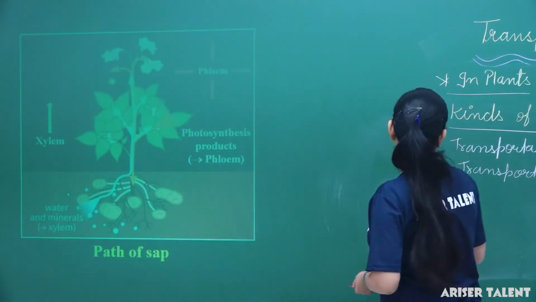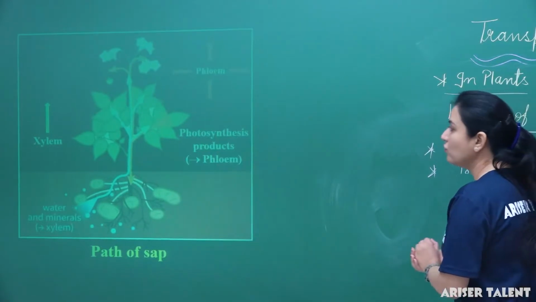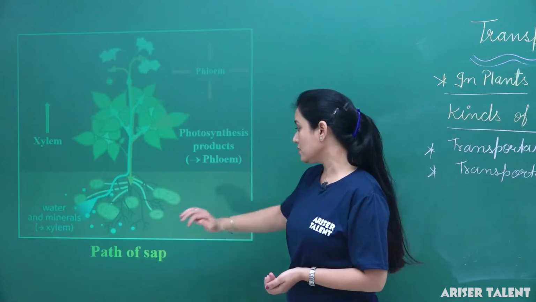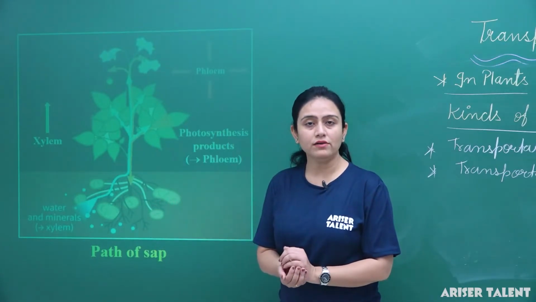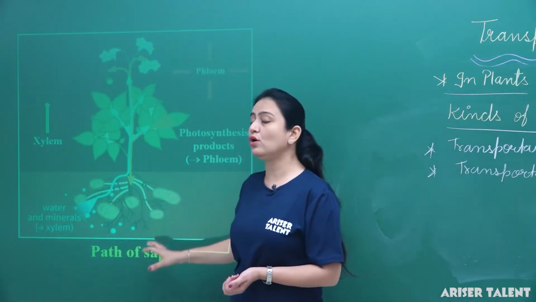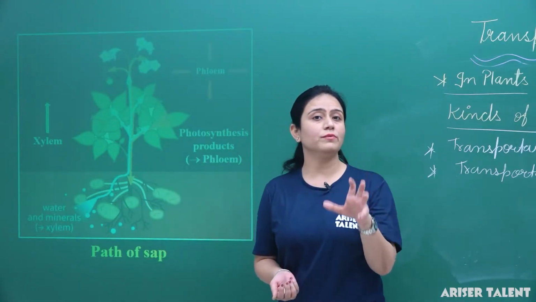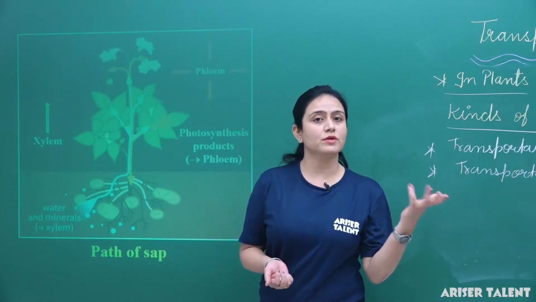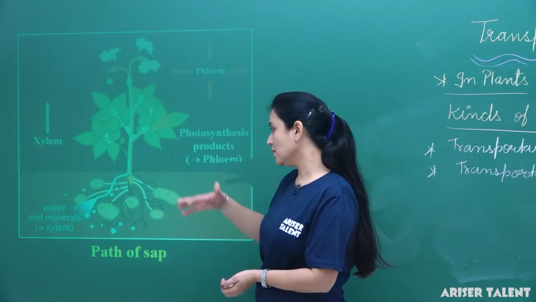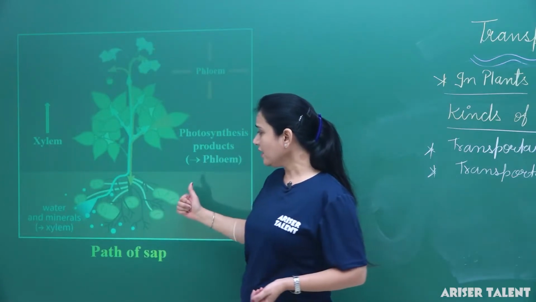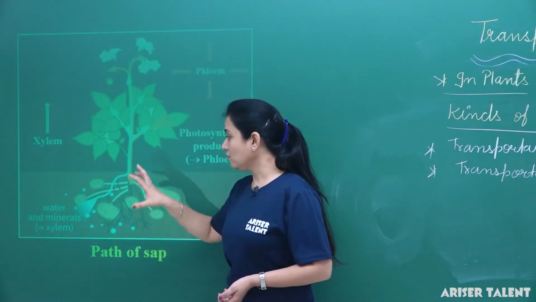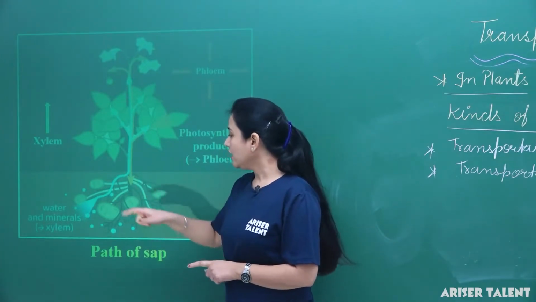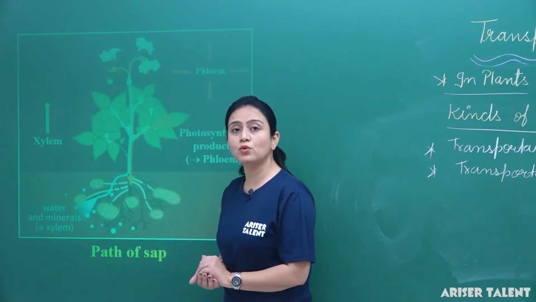First of all, we are going to talk about transportation of water and minerals. Generally this process starts from the roots itself. We all know that roots of the plants are fixed into the soil, so they will absorb the water and minerals which are present in the soil. Look at the picture. Here we can see that the water which is found in the soil in soluble form will be absorbed by the root hairs.